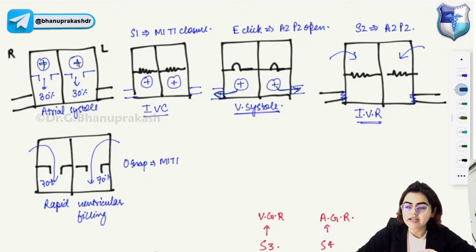Okay. Now, after isovolumetric relaxation phase, what will happen? The rapid ventricular filling will happen, that is 70%. Okay, and opening snap will be heard. Opening snap due to opening of the M1 and T1 will be heard.